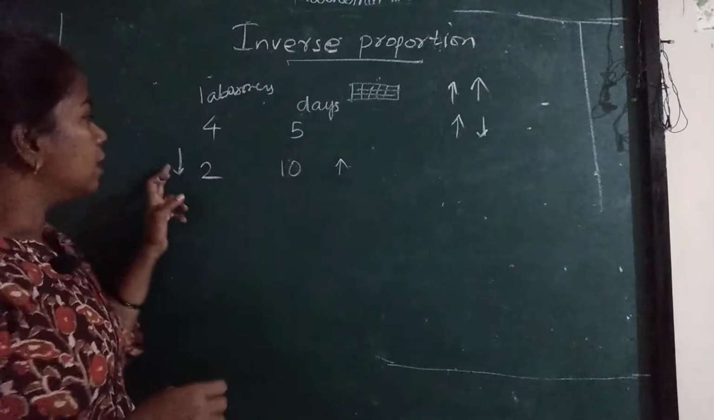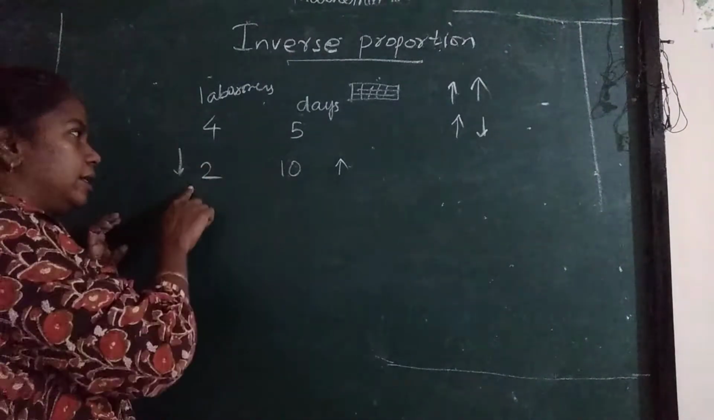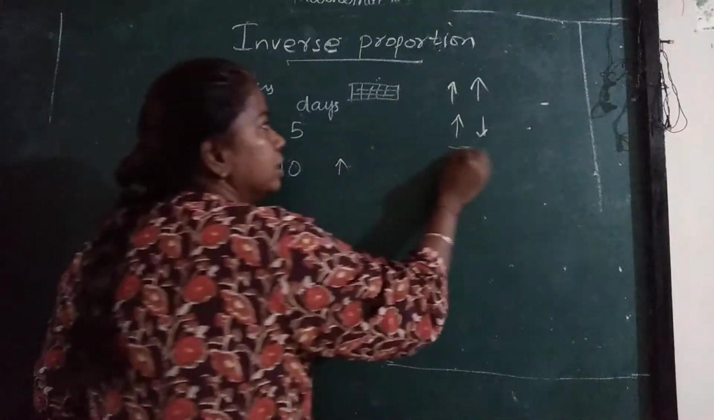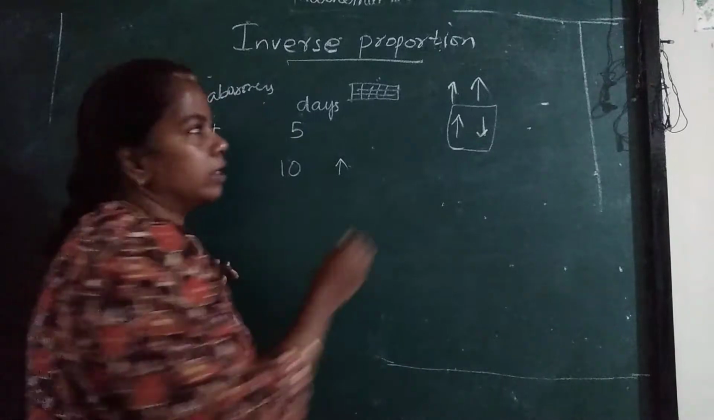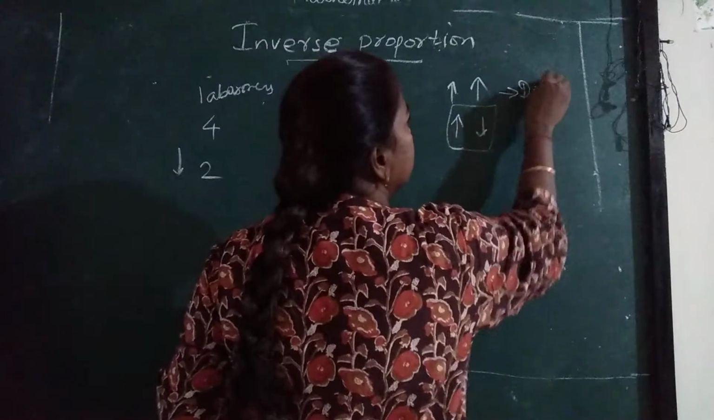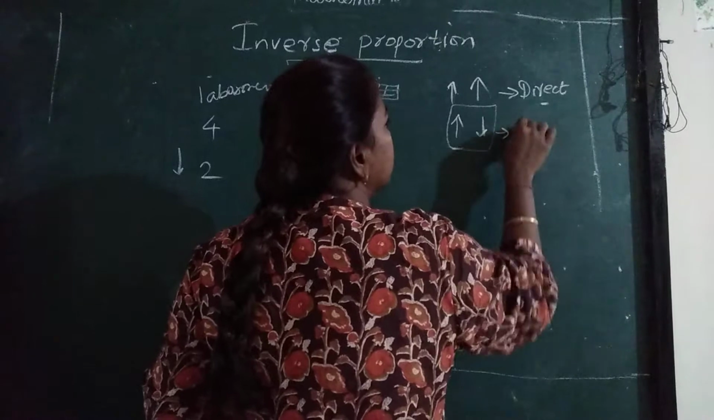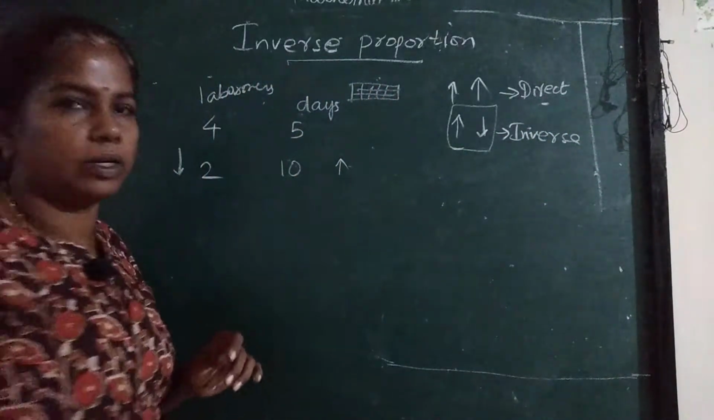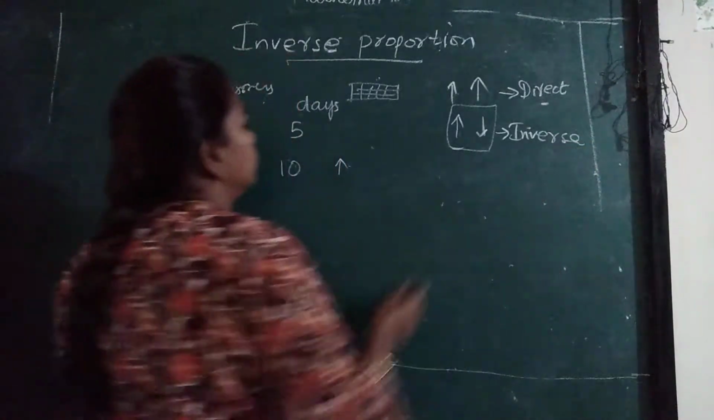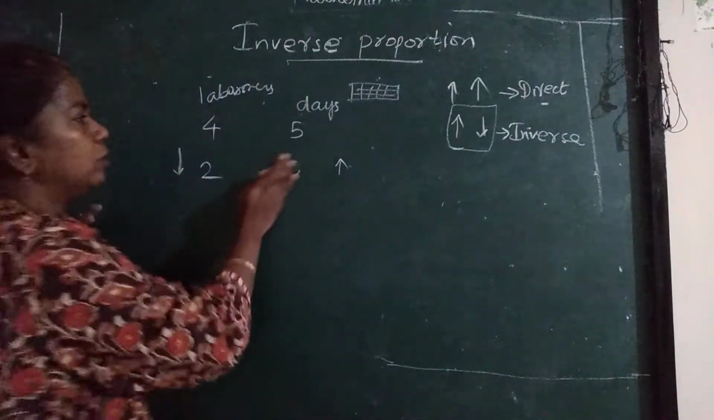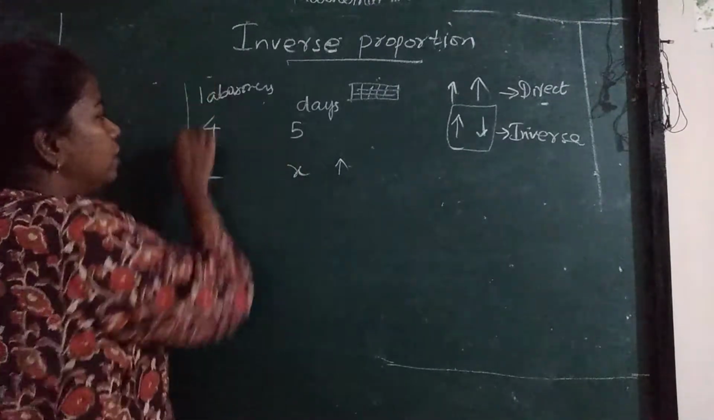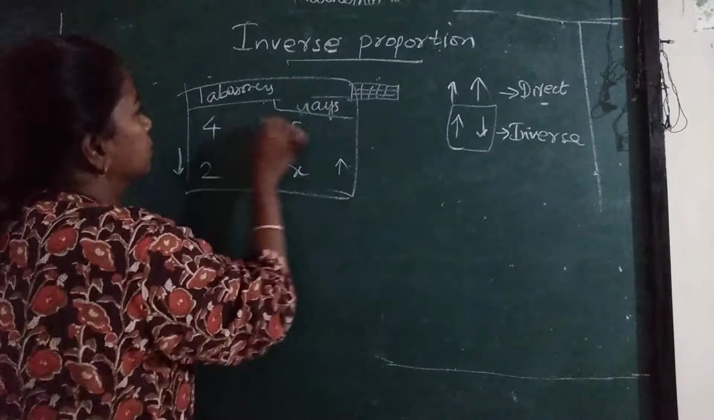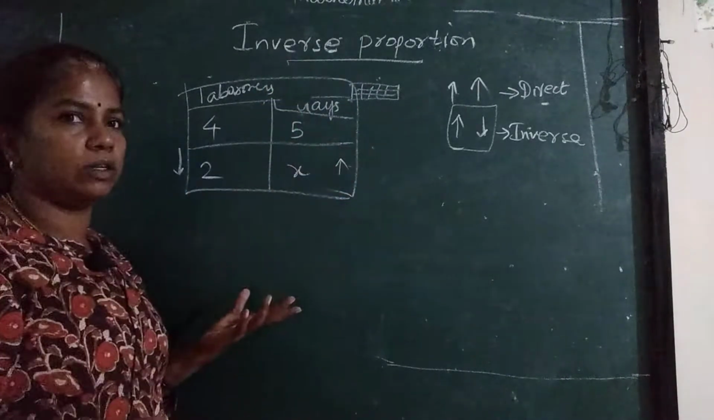Understood? So here the laborers go in downward mark, the days increase in upward mark. So it comes in this manner. When it is in the same direction, then it is direct. When it is opposite, then it is inverse. Got it? Now, suppose I don't know this, how will I solve it?